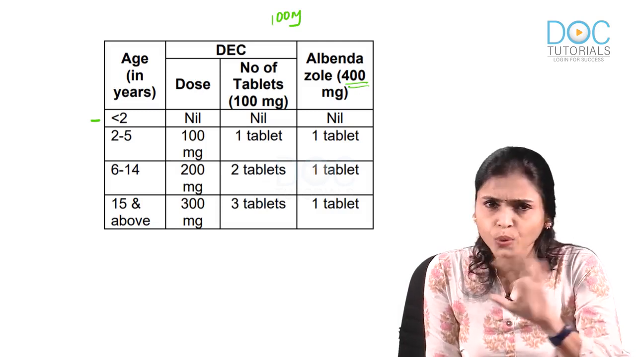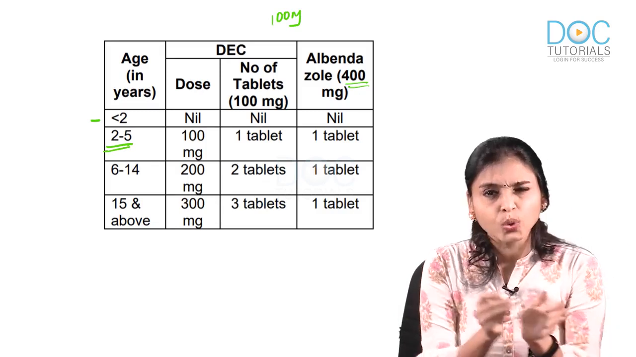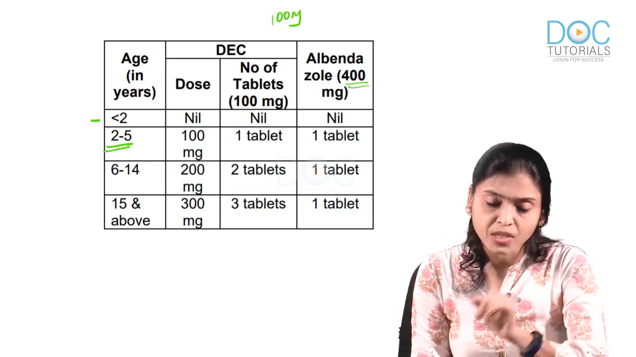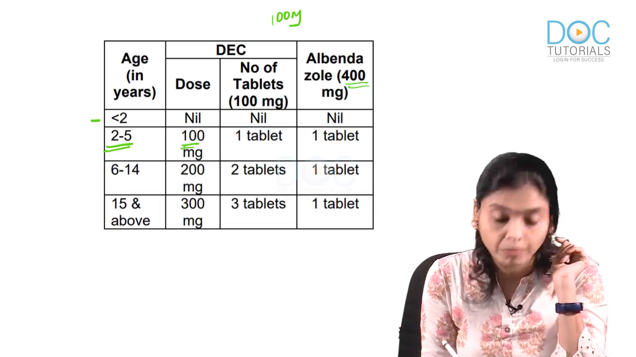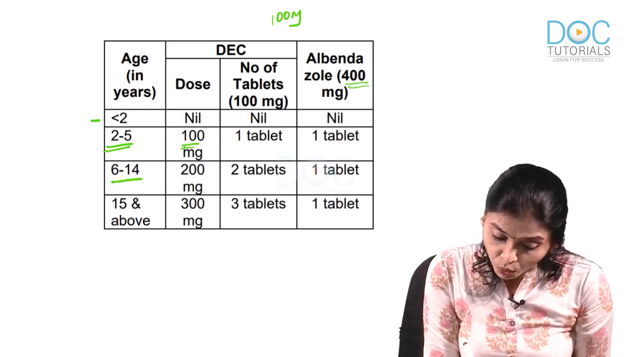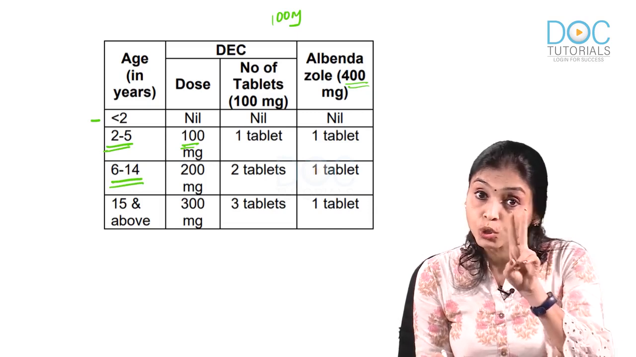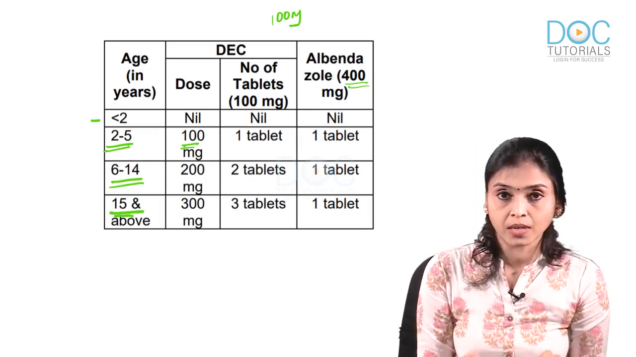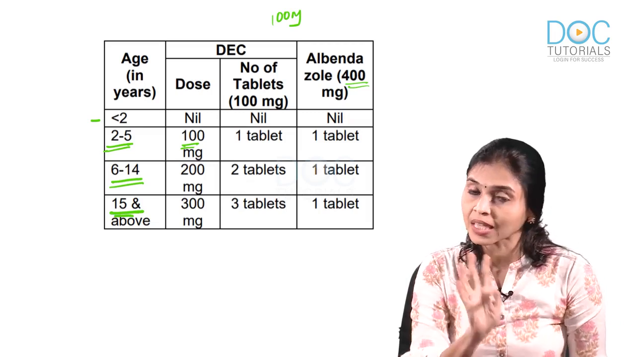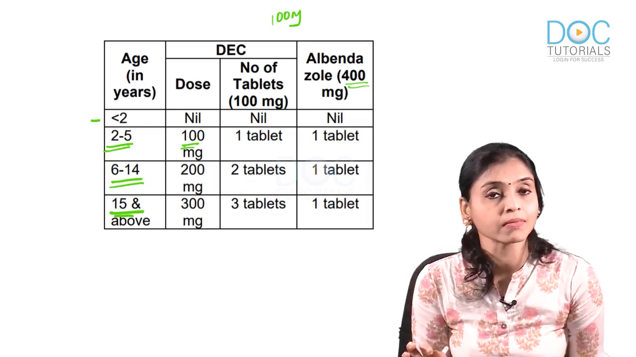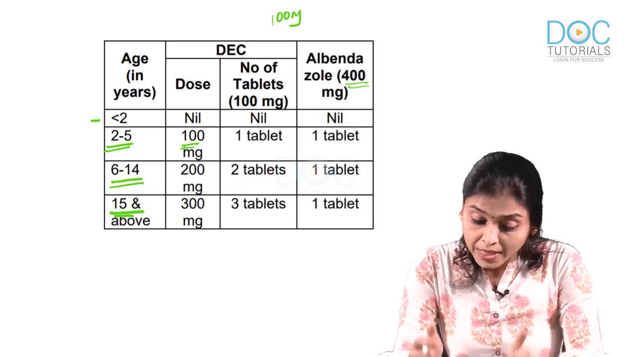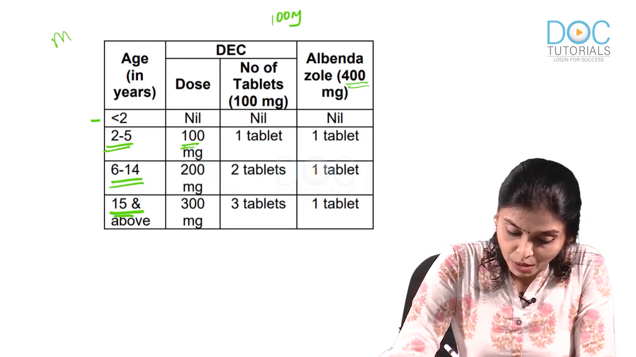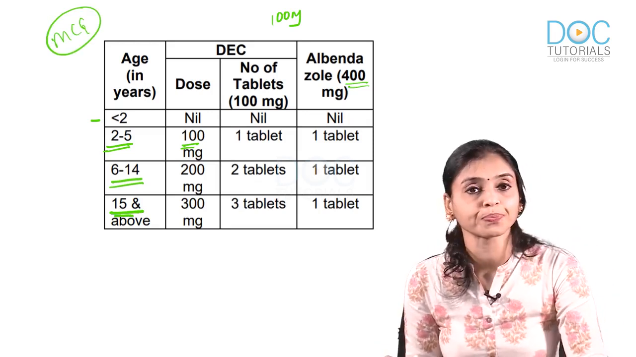For less than 2 years, you don't give at all. Those coming between 2 to 5 years, children between 2 to 5 years, you are giving one tablet of 100 milligram. Now for 6 to 14 years, you are giving 2 tablets, that means 200 milligram, and those above 15 years, you are giving 3 tablets of DEC. Okay, that means 300 milligram. This also should be in your mind. This is also another MCQ.